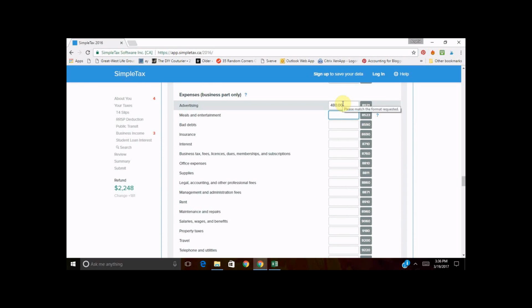And now meals and entertainment, this is the tricky one. So this says allowable part only. Well, what does that mean? That means that you can only deduct 50%. So if you go out for dinner that's business blog related and your bill is $50, you can then only deduct $25 of it. It's a blanket CRA requirement that it can only be at 50%.